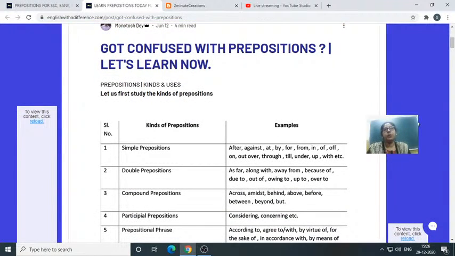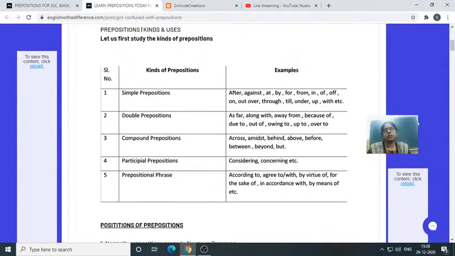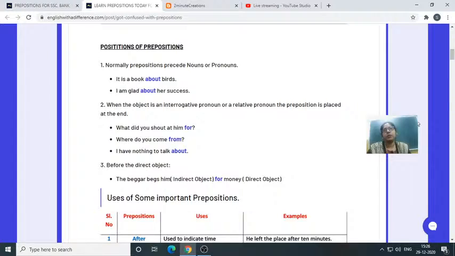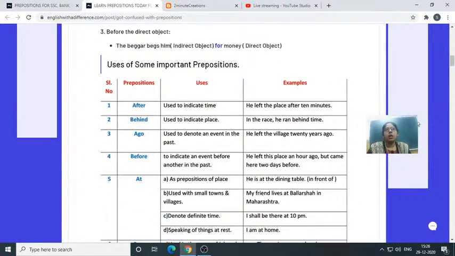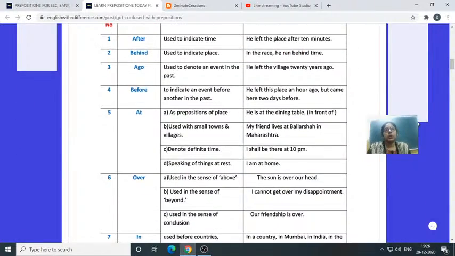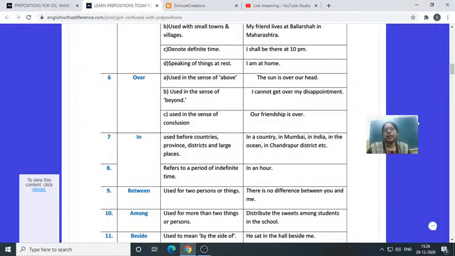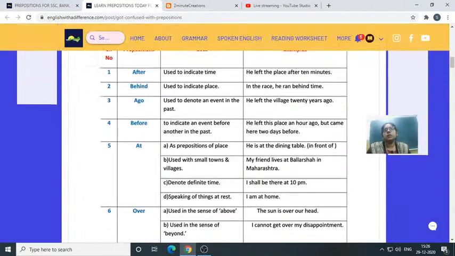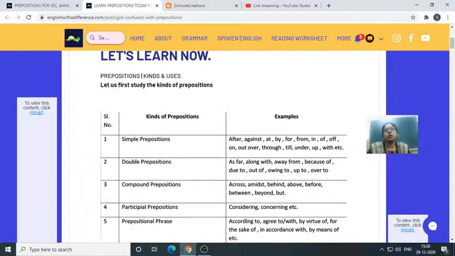So yesterday we discussed prepositions and some of their uses. In that chart we discussed up to 10. So let us discuss after that one. What we have discussed yesterday, let me just browse once.